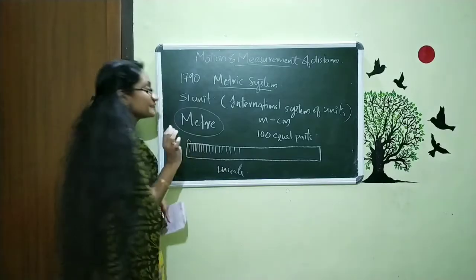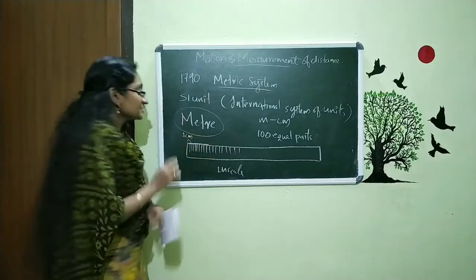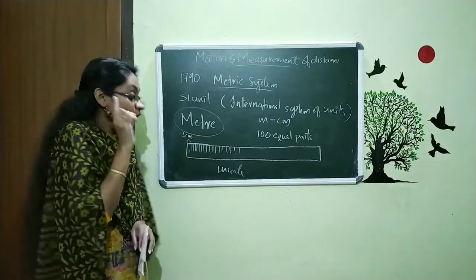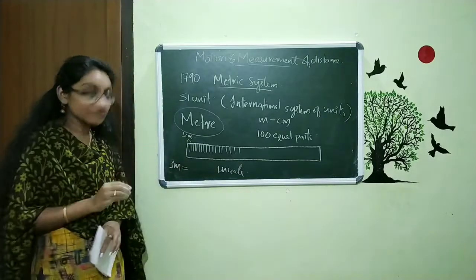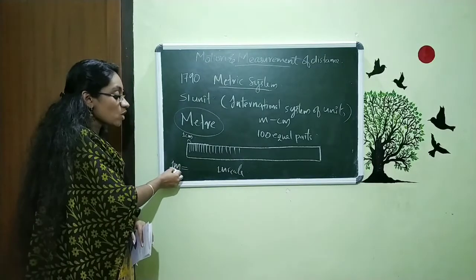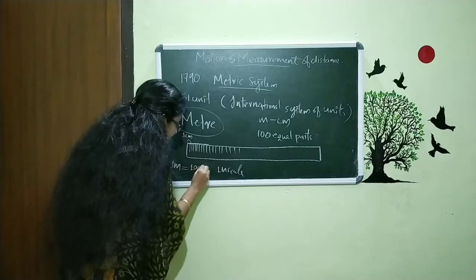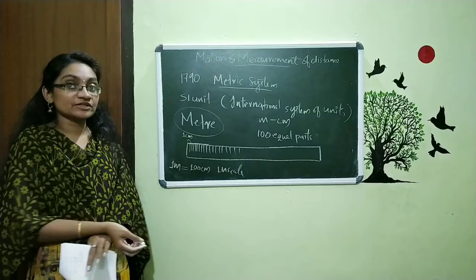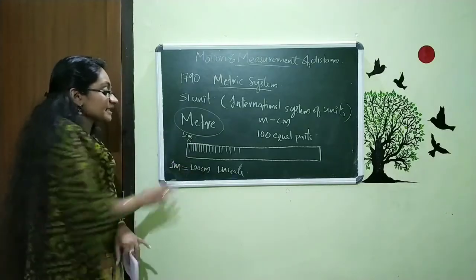And that one piece is what? 1 centimeter. So we can say this 1 meter, which we can denote with a small m, is equal to 100 centimeter. Centimeter can be denoted by cm. So what is this centimeter and meter?